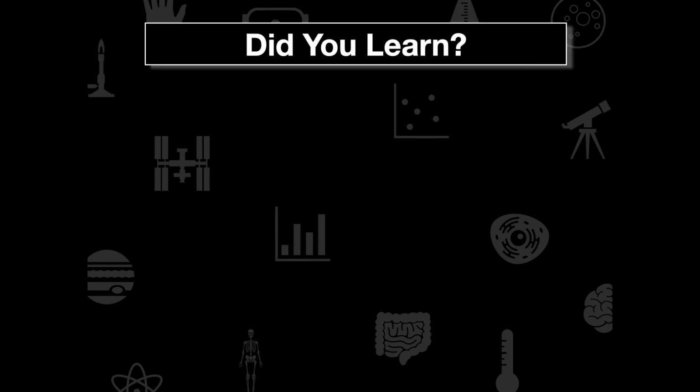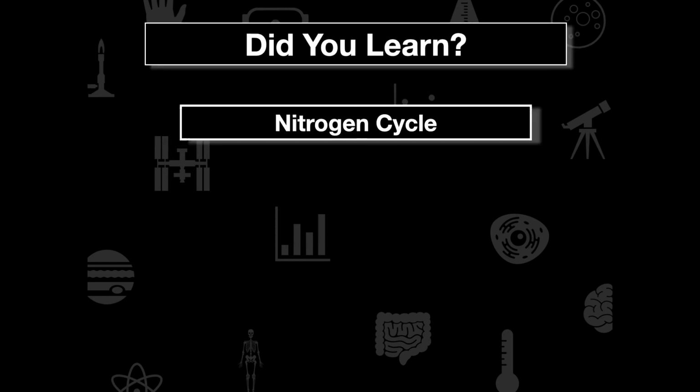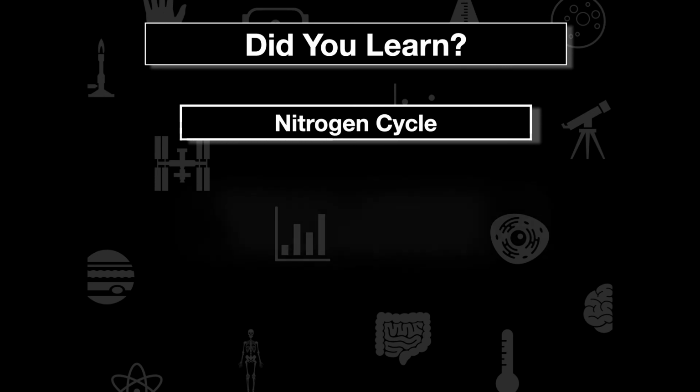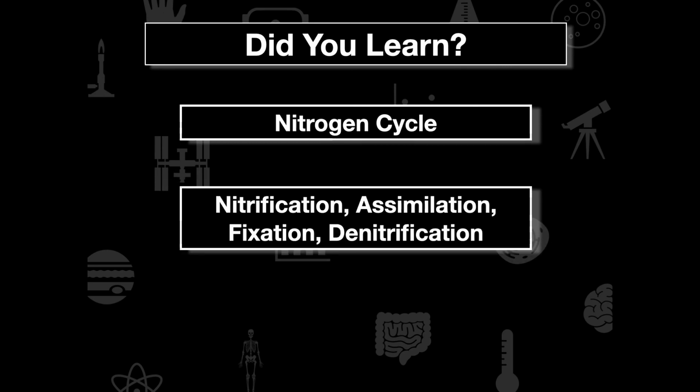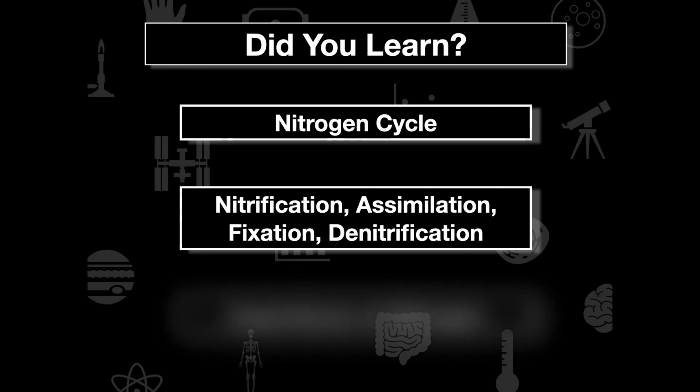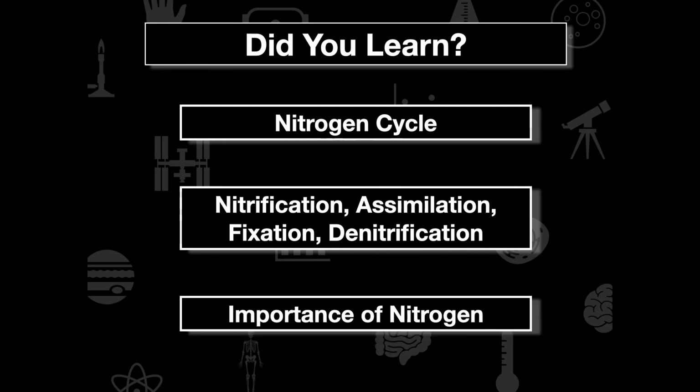All right, so this is going to be the end of the video, but we should have gotten a few things out of it. Did you learn a couple of things? Did you learn about the nitrogen cycle? Did you learn about nitrification, assimilation, fixation, and denitrification? And then did you learn about the importance of nitrogen and how we're going to relate this to eutrophication? This is going to be the end of the video.